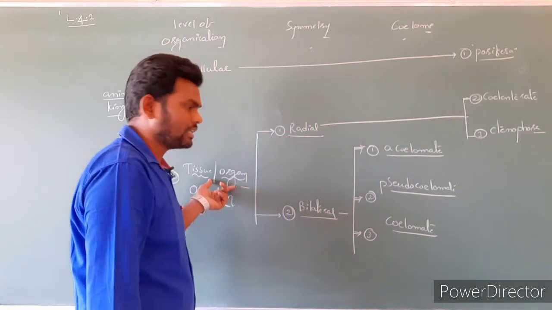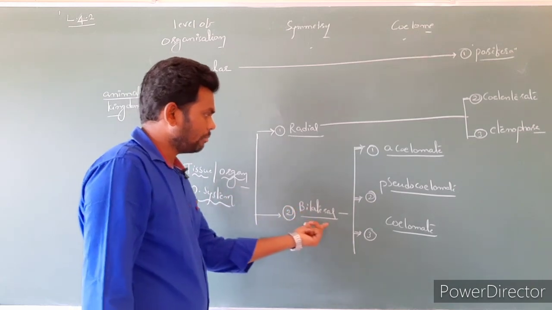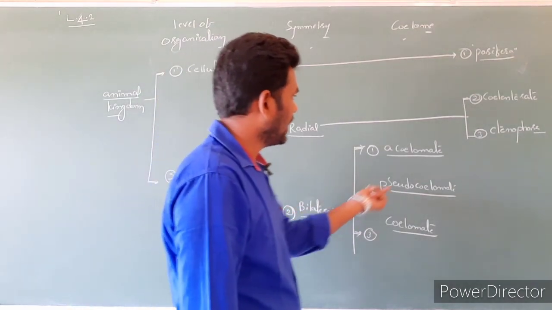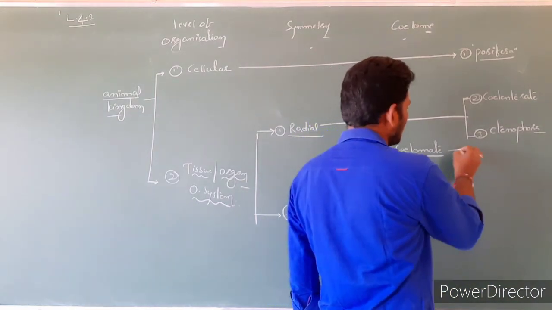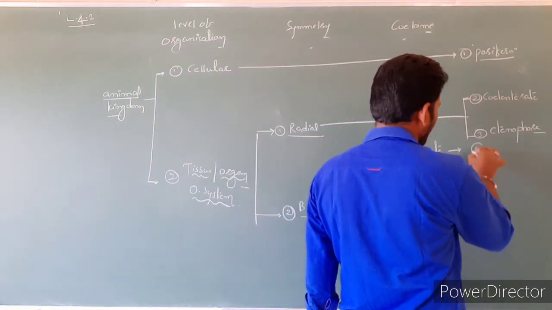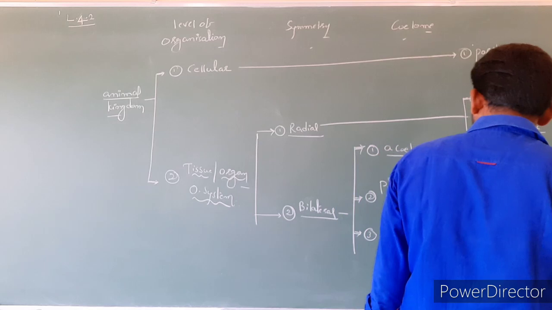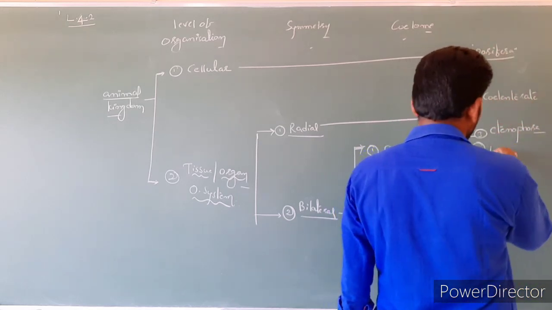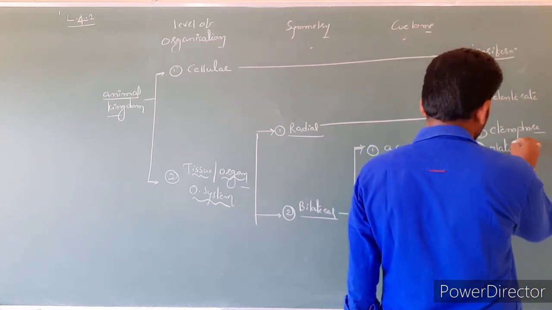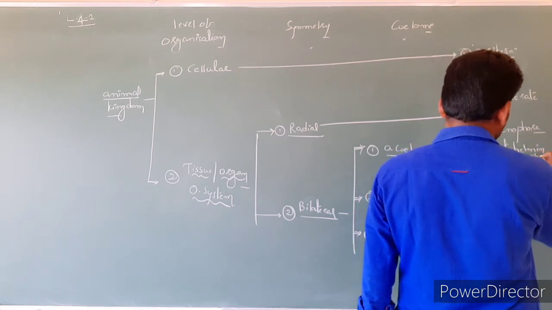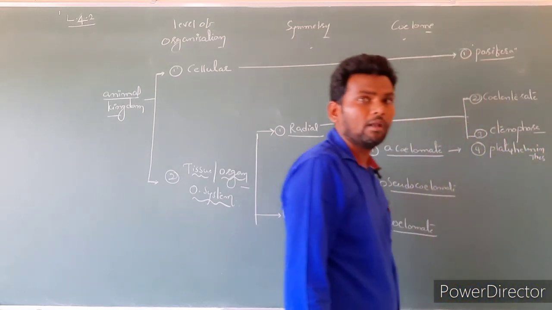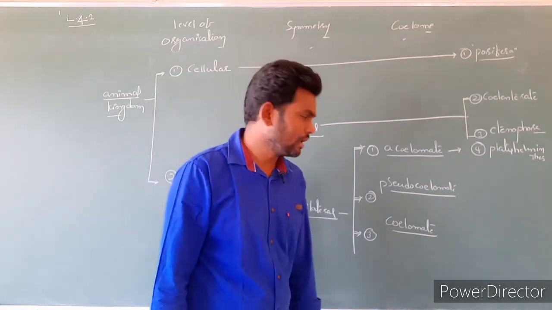Now the character is what? The character is multicellular, bilateral symmetry and acoelomate. If these three characters are there, such animals belong to Platyhelminthes. Clear?